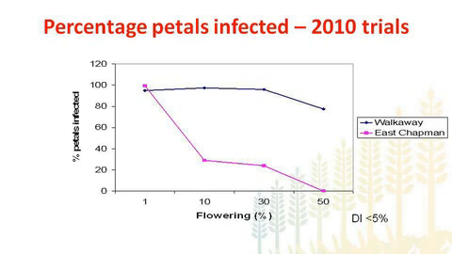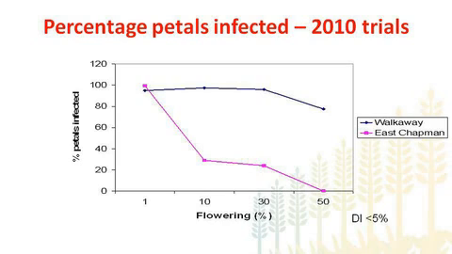Looking at this data, we were really thinking that our trial at Walkaway would be absolutely smashed with the disease, and we were thinking there would be a disaster really. But to our great surprise, it didn't happen. The maximum level of disease we got at Walkaway was less than 5% incidence, and almost none or very negligible disease at East Chapman. So it really shows that petal infection is not a good indicator of determining the final disease severity in canola.